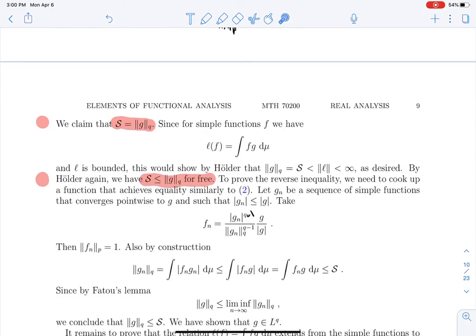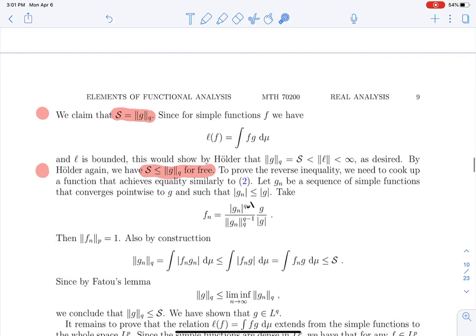And so what you do is you take a sequence of simple functions Gn that converges pointwise to G. You can always do that. We use that trick all the time. And you define this function Fn, which is also simple.